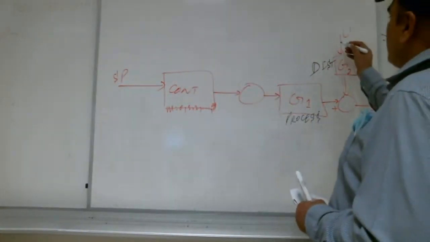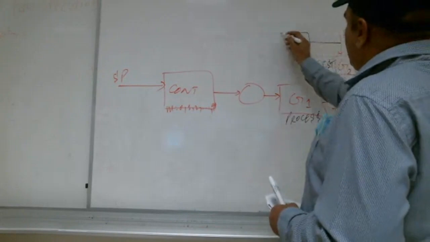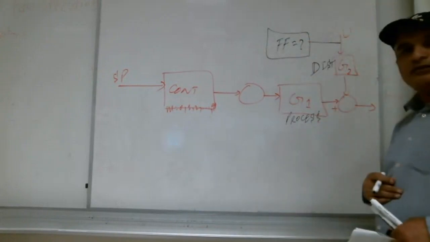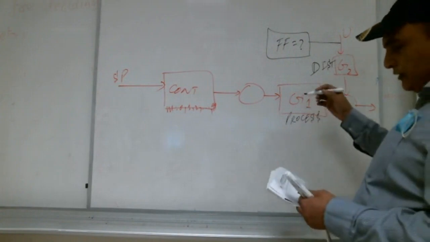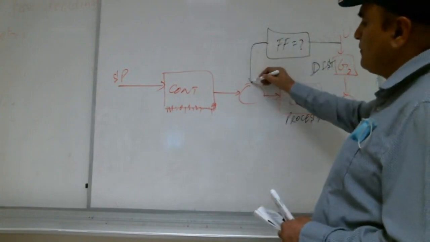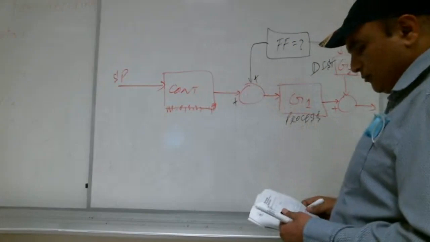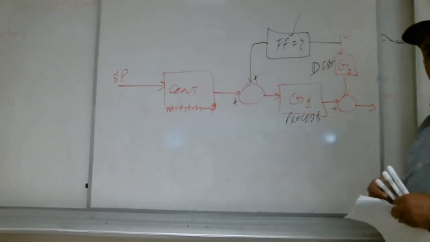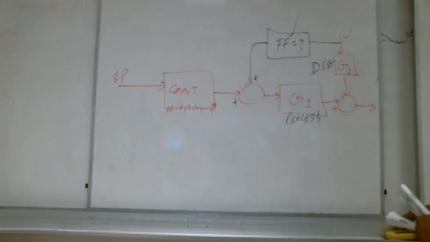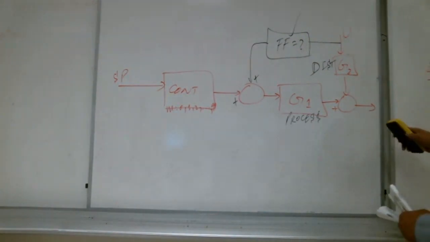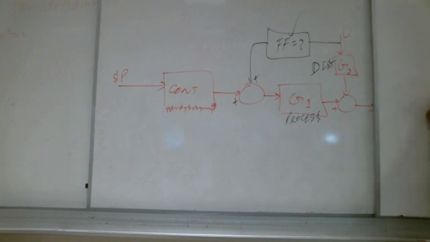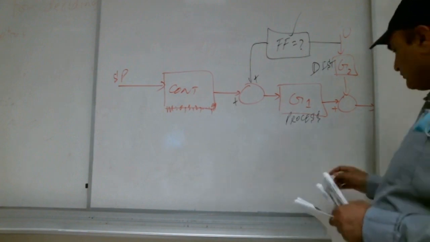How to calculate them? We make a box here, the feed forward box, where we calculate how much it should be, and bring it here. This is also plus, this is also plus. So we calculate how much it should be to compensate, since the disturbance is going to happen. So how to calculate it? Yes, Shabab, how to calculate it?